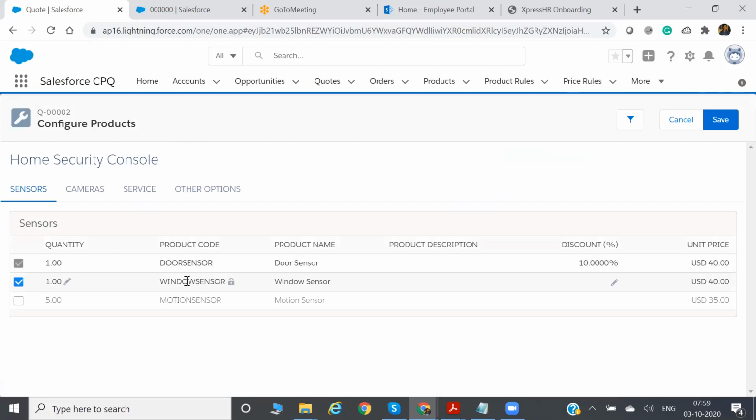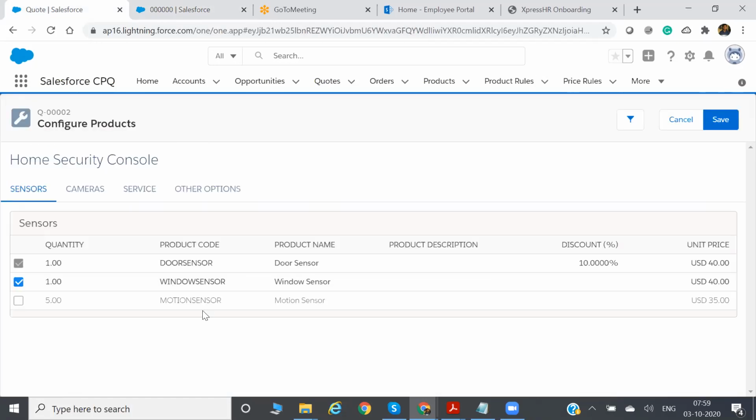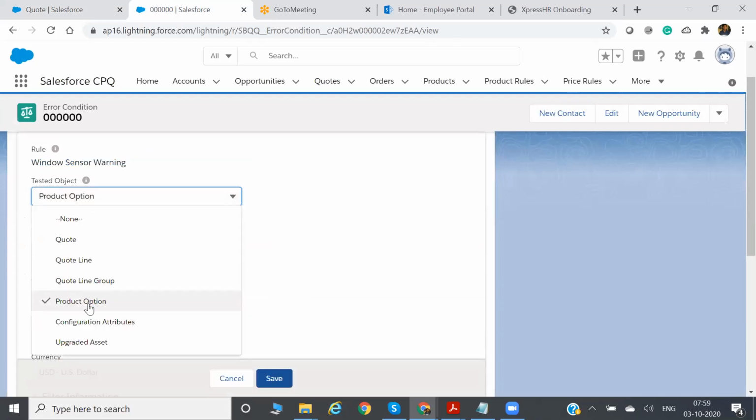Now you tell me what is Windows sensor here in this product bundle. It's a product option. Windows sensor is the option here, right? So the tested object is product option, because your Windows sensor here is nothing but a product option. That's why the tested object is product option.